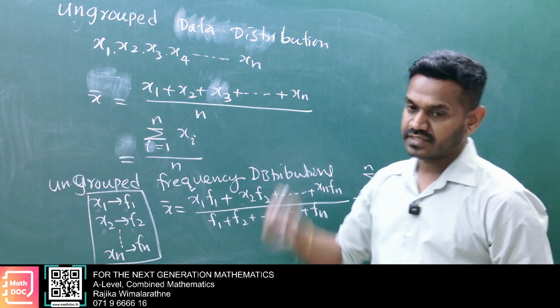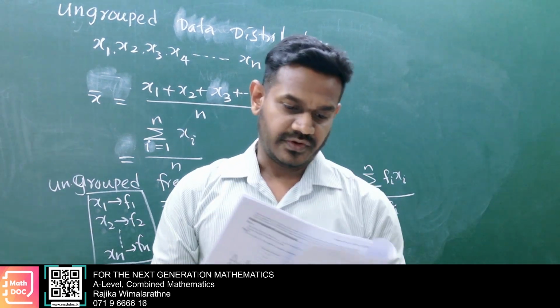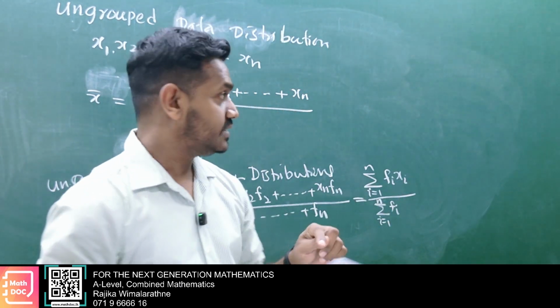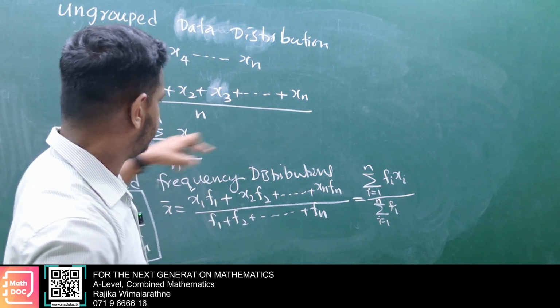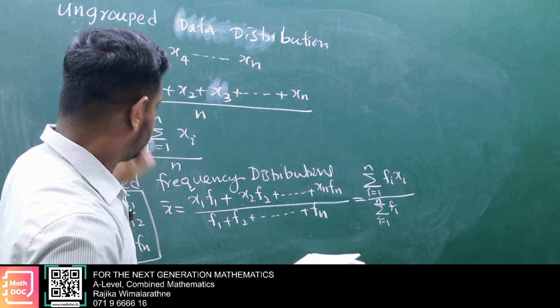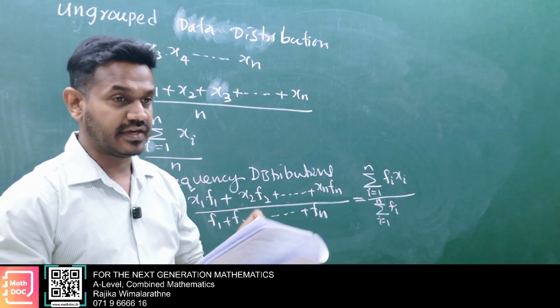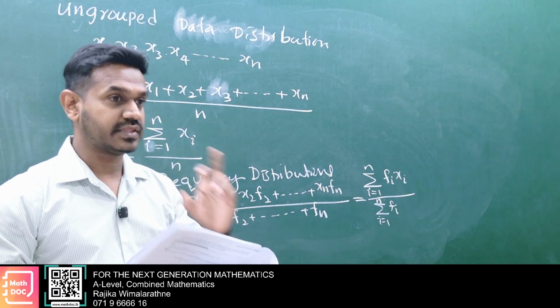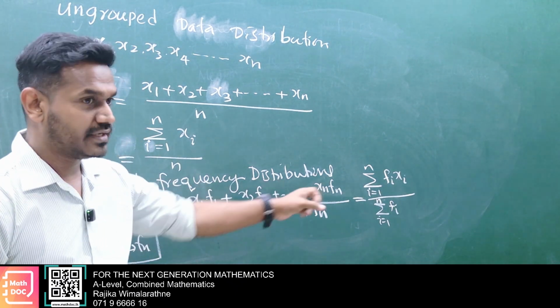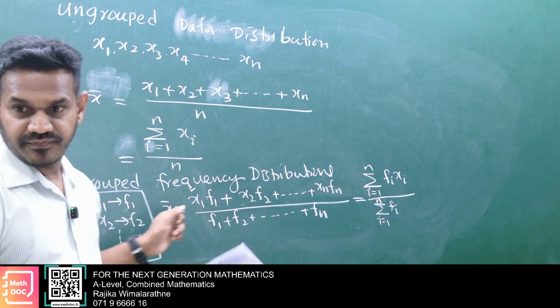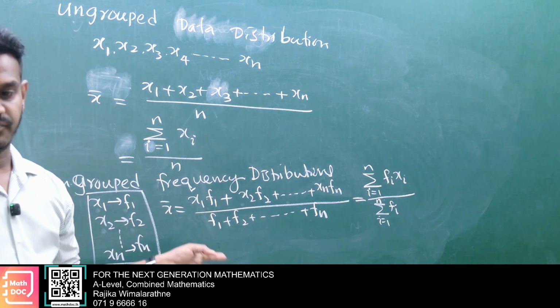Okay, just write under that space. For the ungrouped data distribution, you write this. Then for both the ungrouped frequency distribution and the grouped frequency distribution, this one is common. This is the general formula.